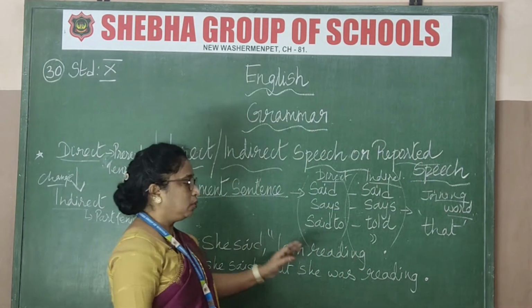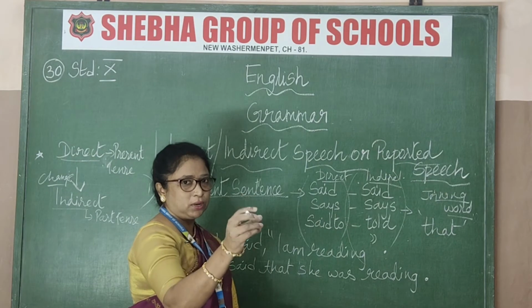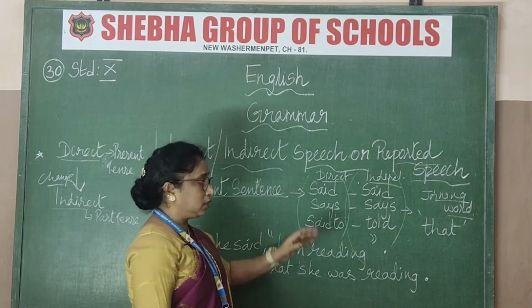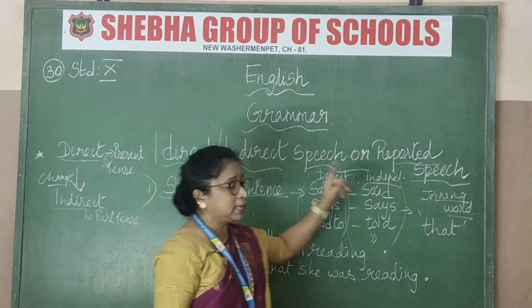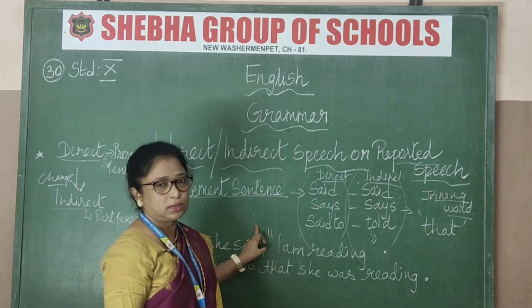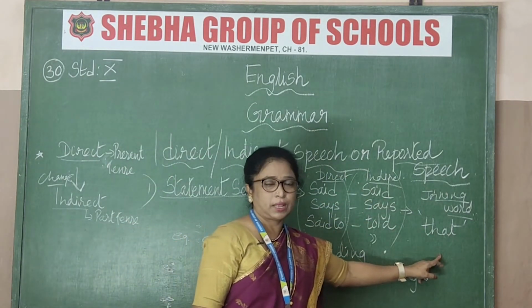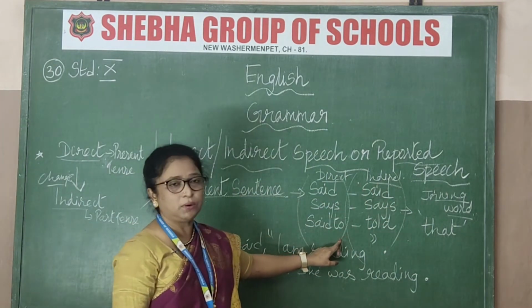Now the dialogue, when you are joining it together, there is one particular word to join the dialogue. When you are changing it to indirect speech, that joining word is that in the statement sentence. Got that now? This is how you are going to change it.